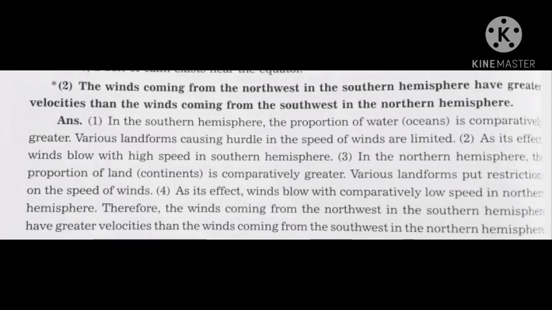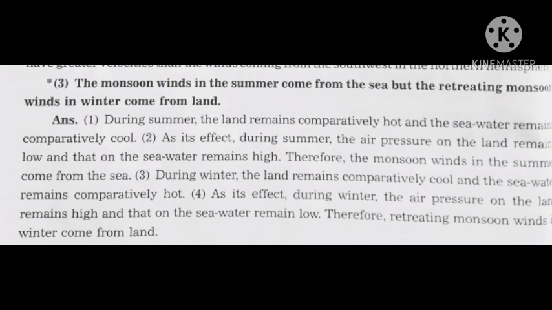Third, in the northern hemisphere the proportion of land is comparatively greater. Various landforms put restrictions on the speed of winds. As its effect, winds blow with comparatively low speed in the northern hemisphere.